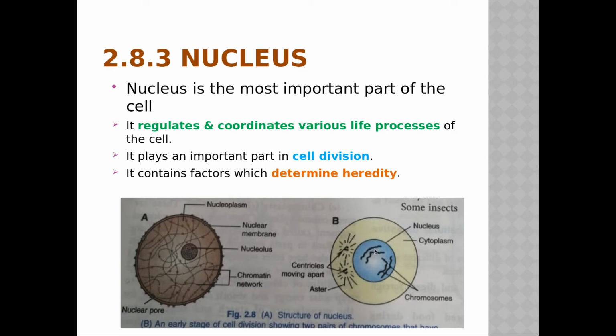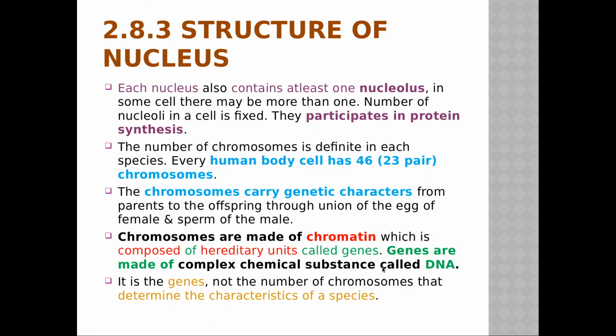See here, when these chromatin fibers are converted to chromosomes, thick ribbon like structures, every species has a fixed number of chromosomes. That means in human beings there are 46. In your textbook they have given the list of those. Just see how many chromosomes are present in a cell.